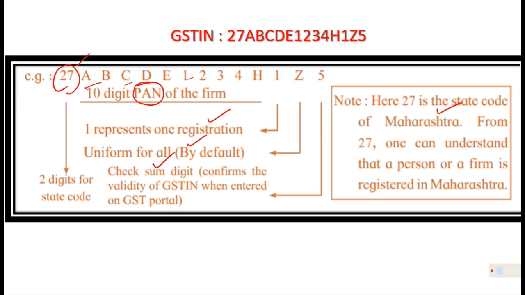So there will be a series of numbers. First two digits will be indicating of which state the seller, trader, or businessman is. Then it's the PAN card number, and then one registration. So it is uniform for all by default. सब केस में रहेगा. And the last digit is what is called a checksum digit. So this number is very important.